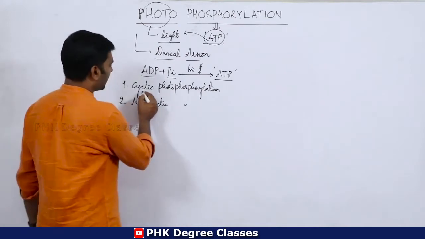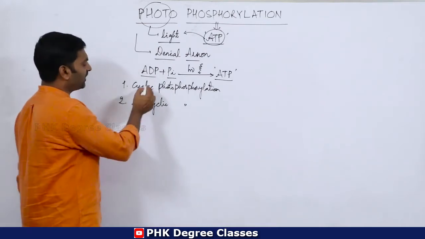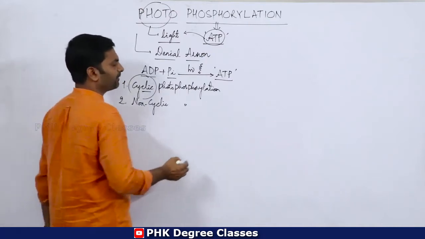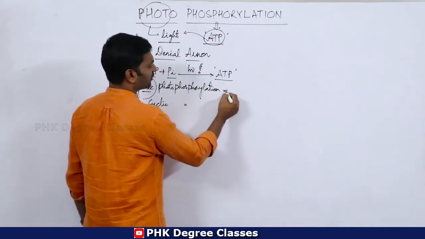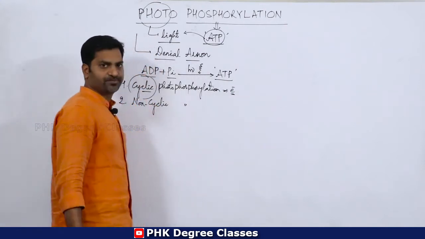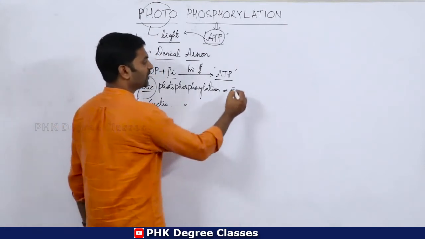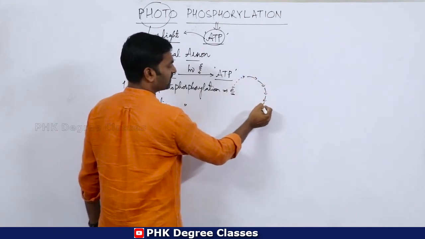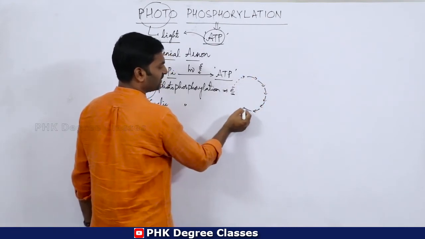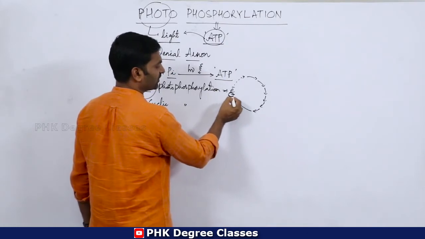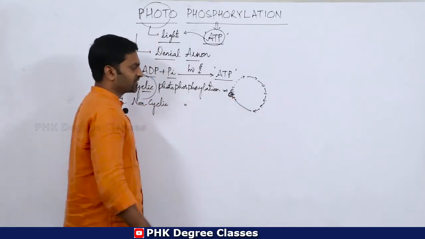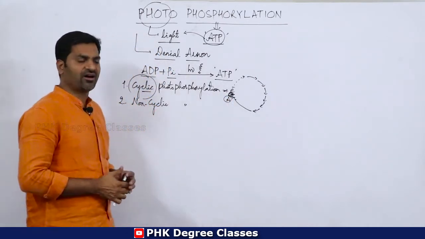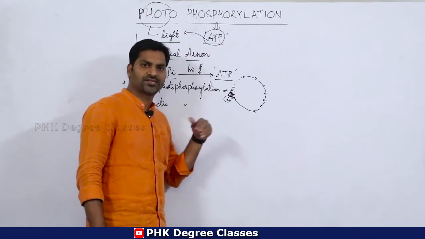Clear? Cyclic is nothing but a cycle manner, round shaped. For example, in this phosphorylation, electrons are moved through different electron carriers, receivers and donors. Then the electron comes back to the first compound. For example, this is compound A, or you can say photosystem 1 or photosystem 2.